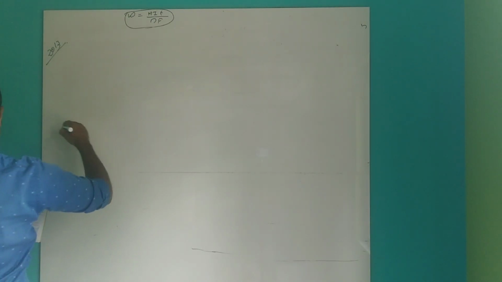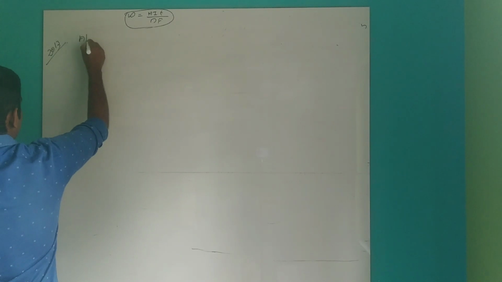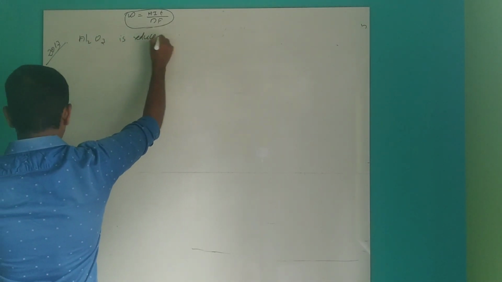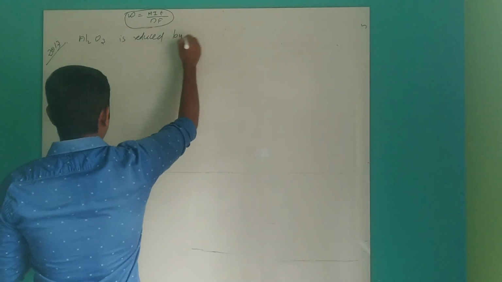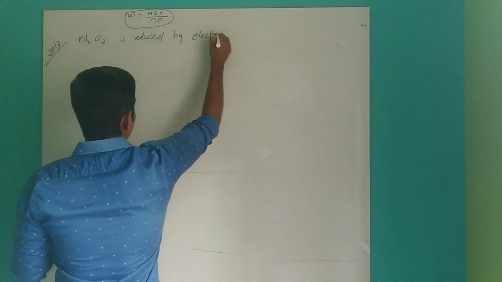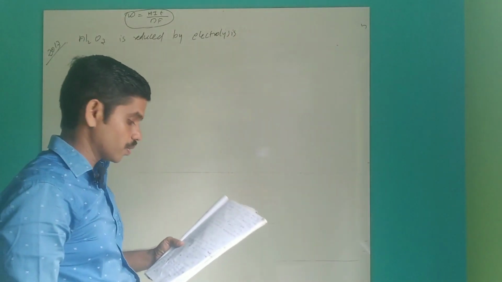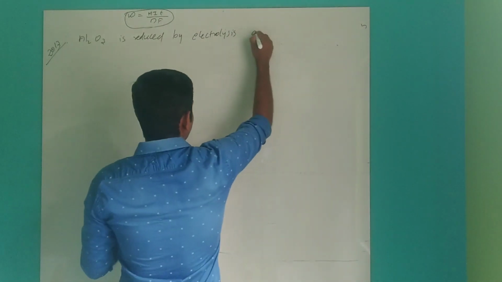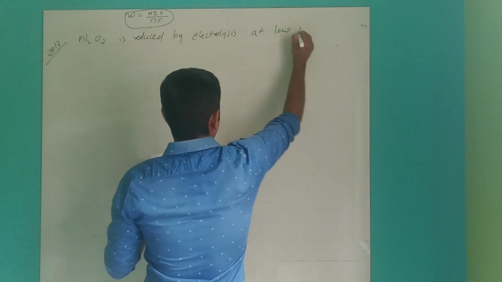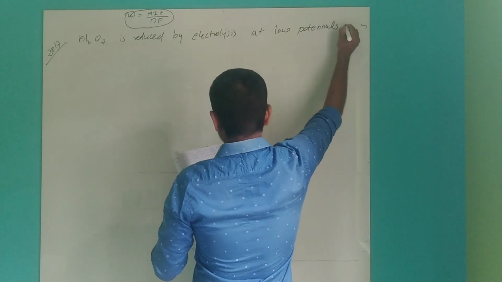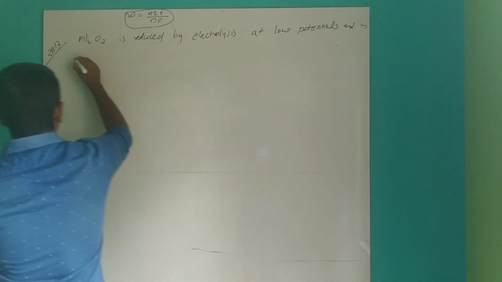Al2O3 is reduced by electrolysis at low potentials and high current.